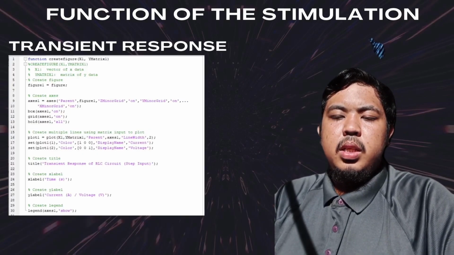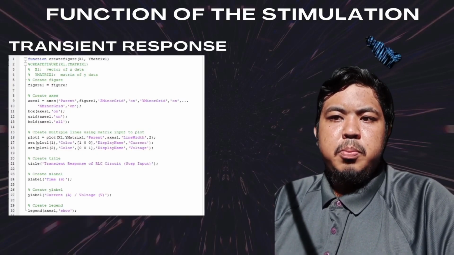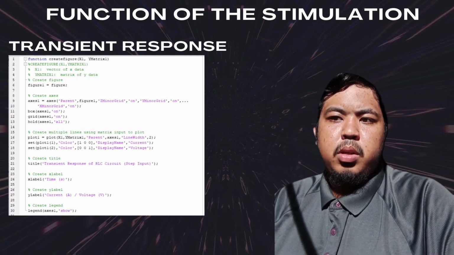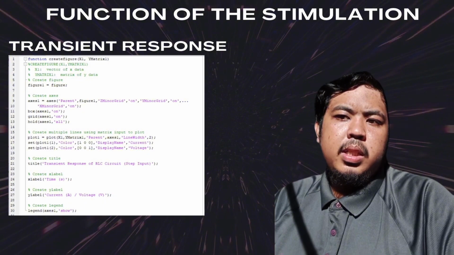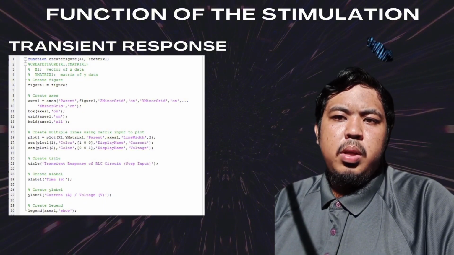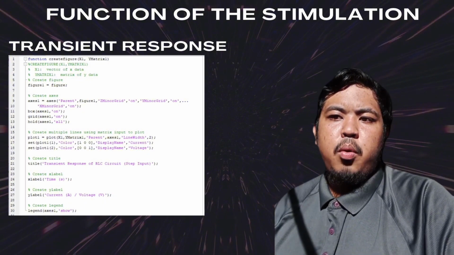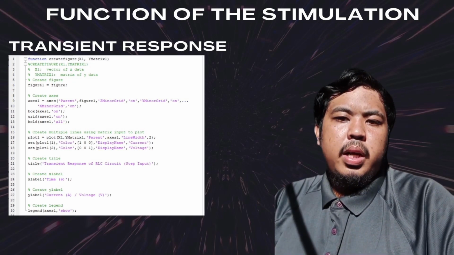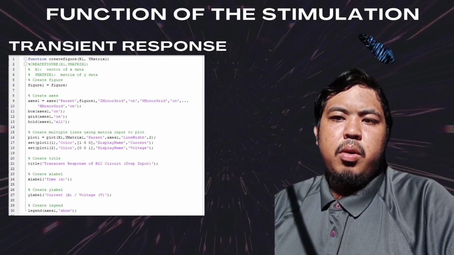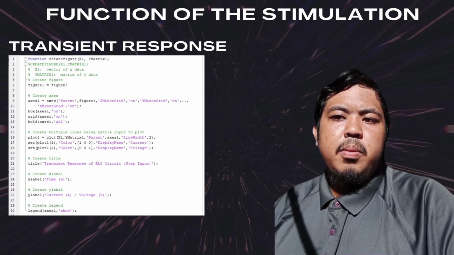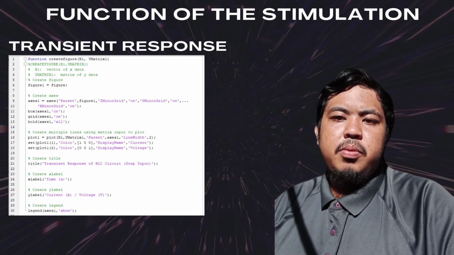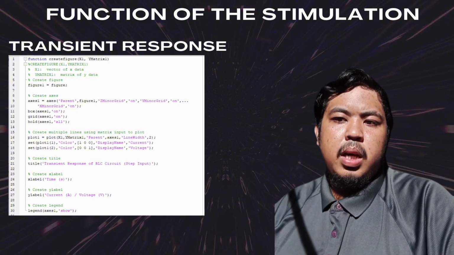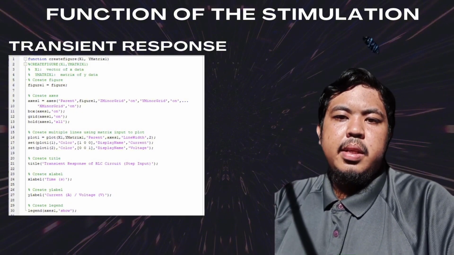For the functions in the simulation, the transient response function is created to visualize the transient response of the RLC circuit by taking two input arguments, x1 and y matrix 1. The plot lines are differentiated by color, red and blue: red for current, blue for voltage. This figure includes a title, x-axis label, y-axis label, current and voltage, and a legend.